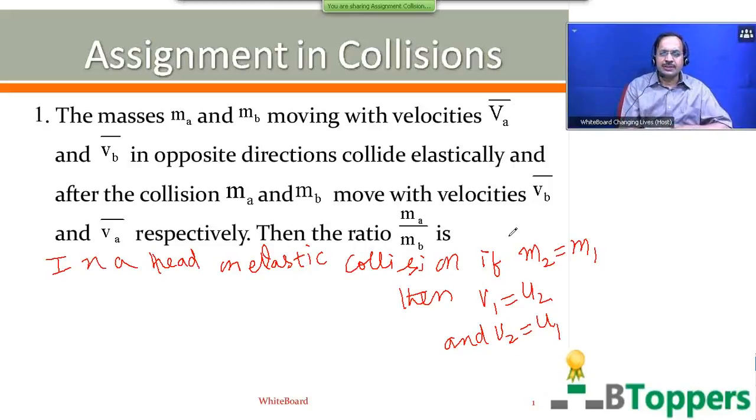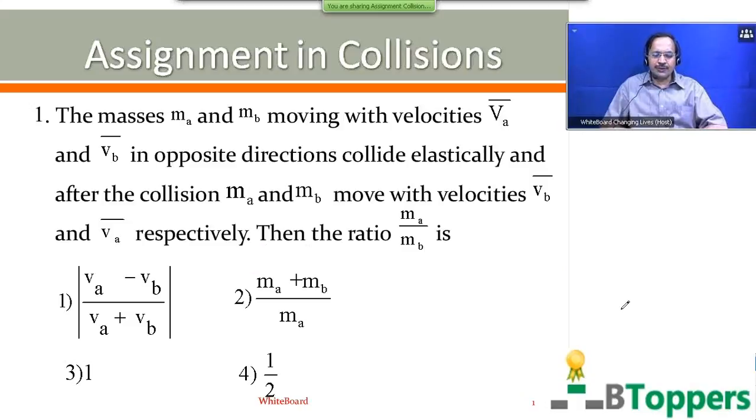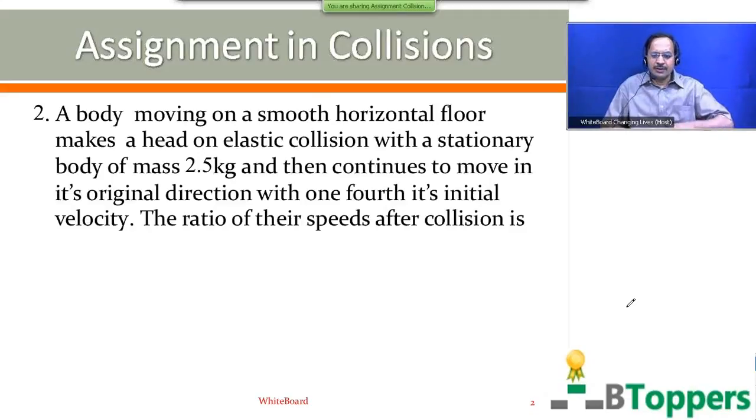That means you can observe that the velocities are exchanged or interchanged after collision. Therefore, you can conclude that the masses must be equal. The ratio of the masses is 1:1. So this question was given in one of the previous Kerala entrance examinations. So for the first question, the third option is the answer. So next I am going to discuss the second question.